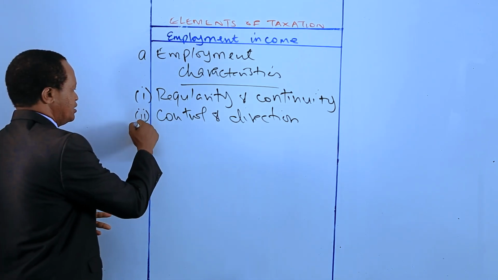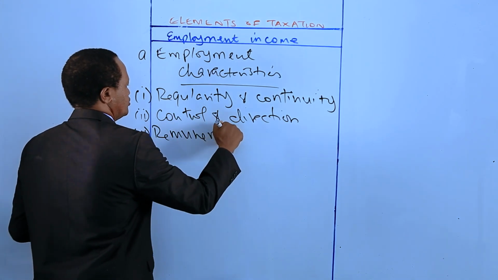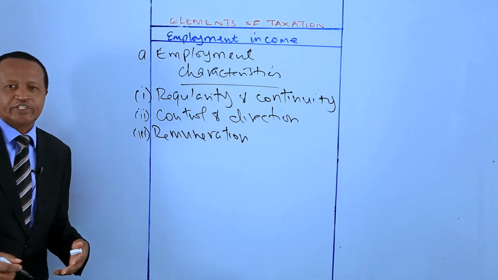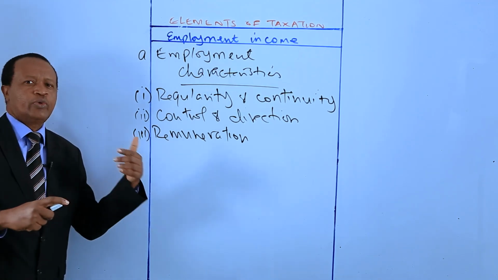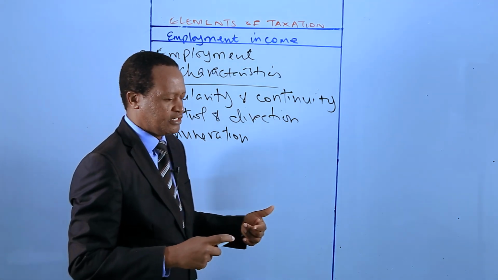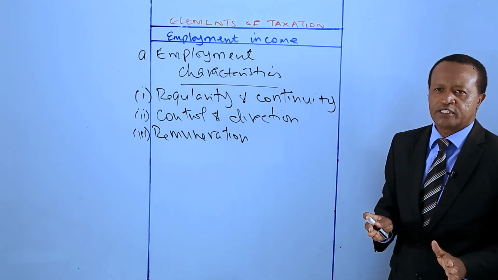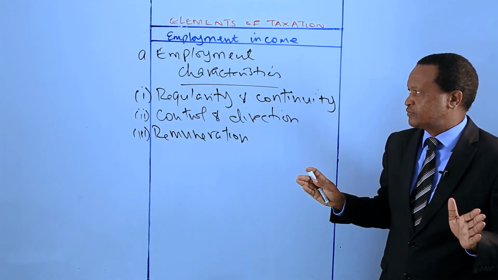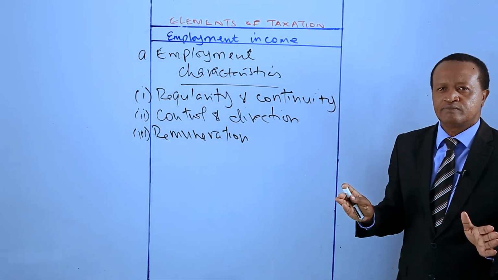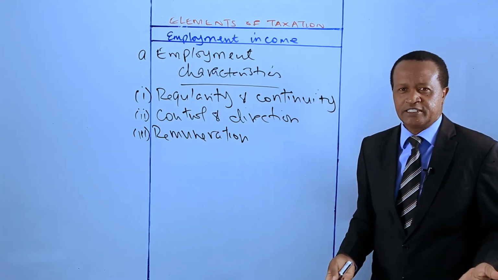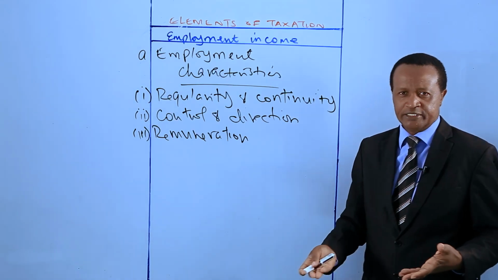Then number 3, we have remuneration. The employee receives a fixed salary, wages, and other benefits for the services that they provide to the employer. You understand? That's another feature of employment in the context of taxation. Now, these are the main characteristics. There could be other characteristics, but these are the 3 main characteristics of employment.